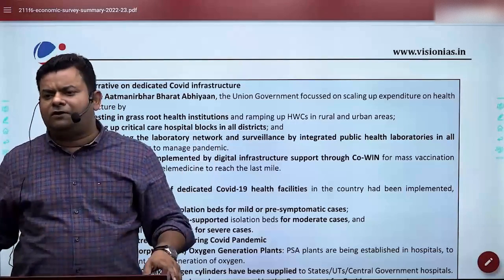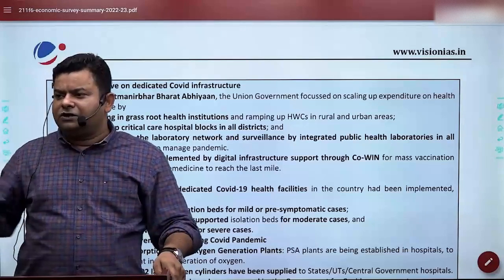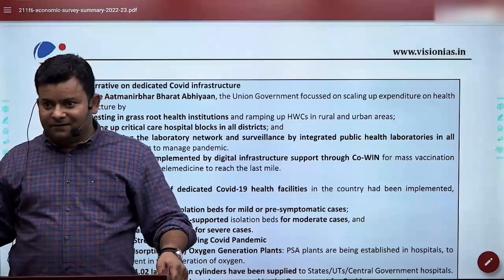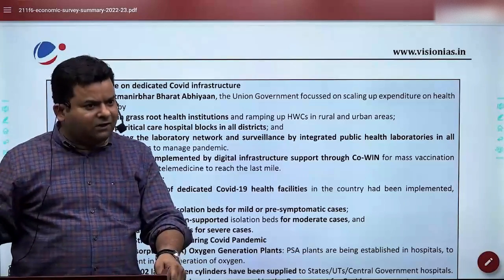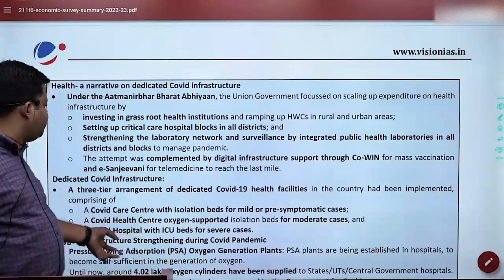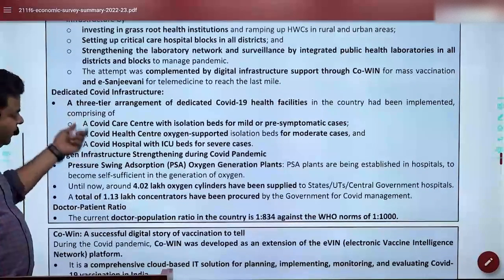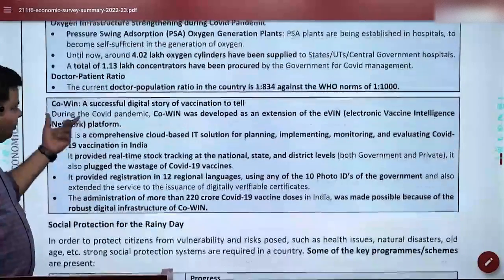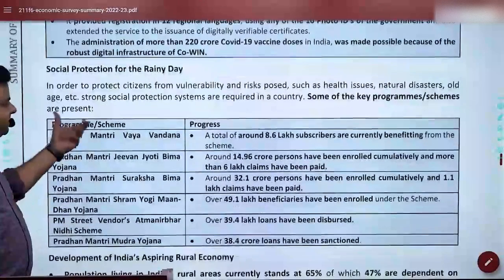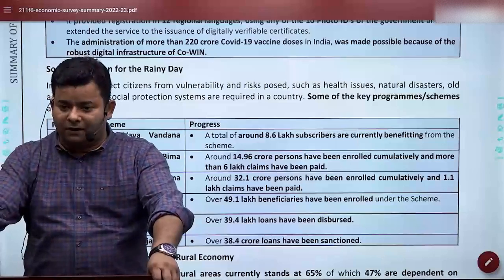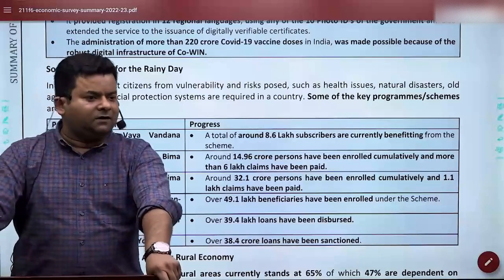So it's not a surprise that in the prelims last year you got the National Digital Health Mission. That's why I'm saying this year it's PM Shri. It has a rationale behind it. So this is how we got here when we talk about Atmanirbhar, and then we get the dedicated COVID structure. They have also provided why insurance is very important for India. Insurance is one of the underrated things.